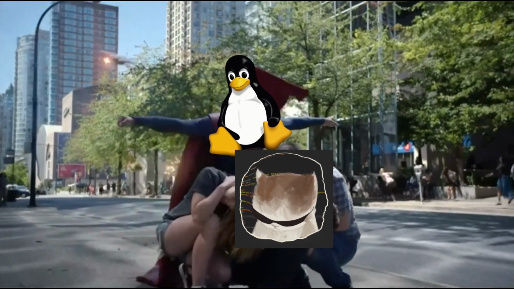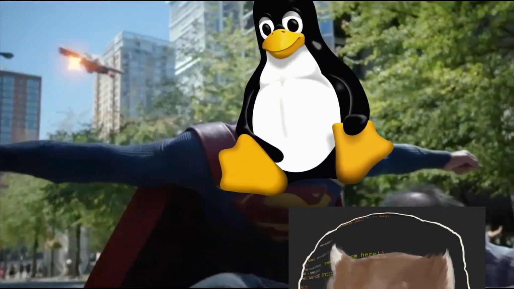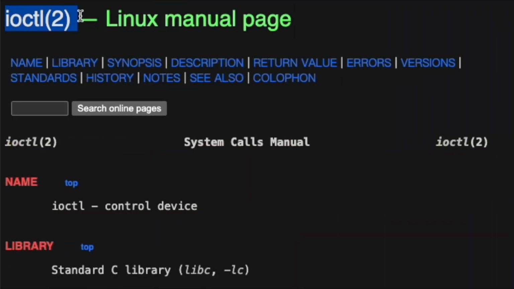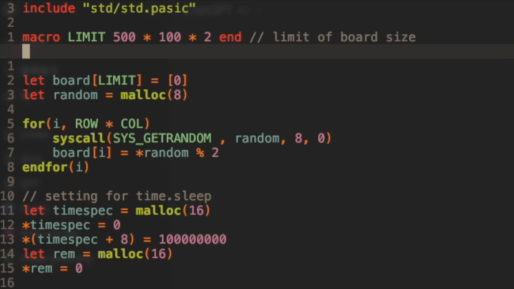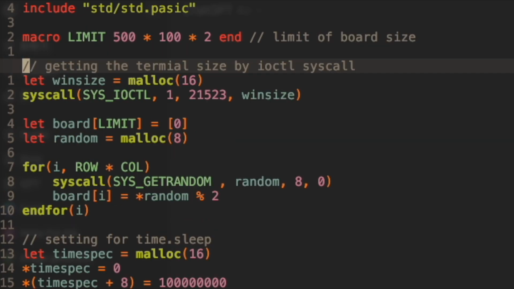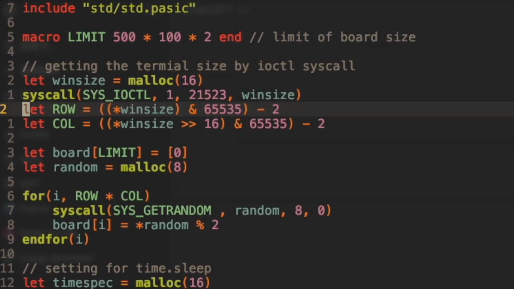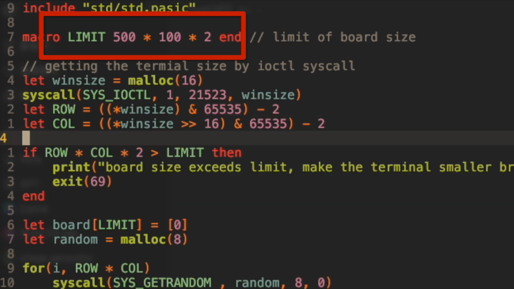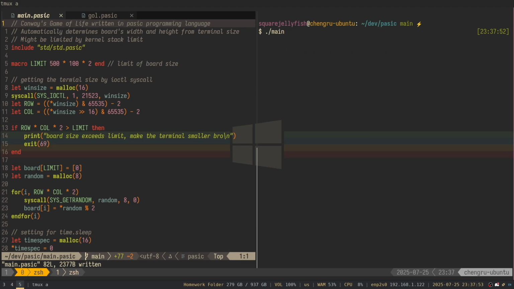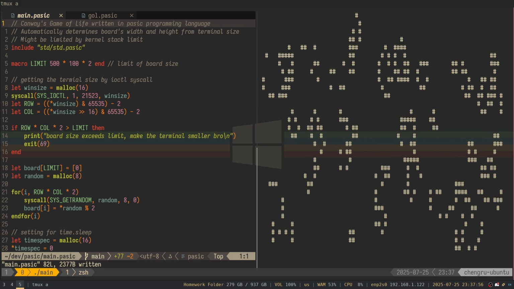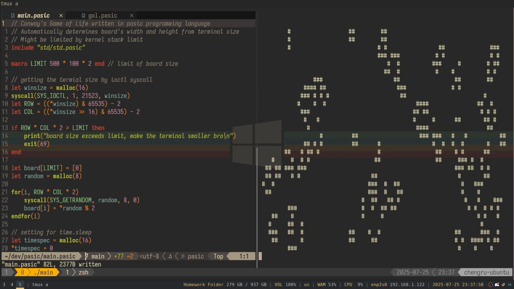And once again, a Linux system call saves the day. There is a system call named ioctl that can get the current terminal width and height for me. Again, I can allocate a structure using the broken malloc I have and just set the row and column value in the structure. But one more thing, I'm limiting the array size to this value, just in case someone has a massive terminal and that would break the program because of the stack memory limit. And ta-da! Conway's Game of Life in my awkward programming language.